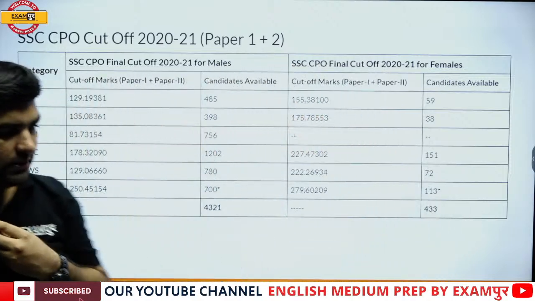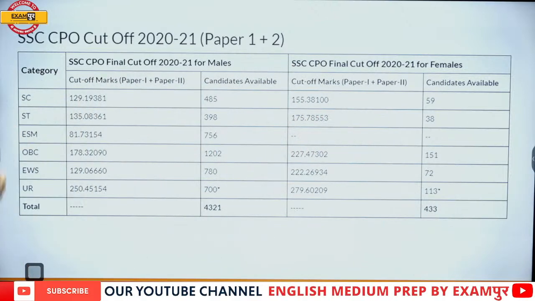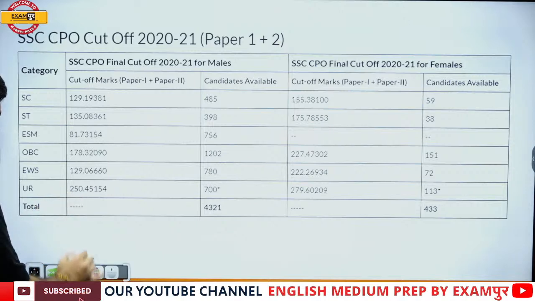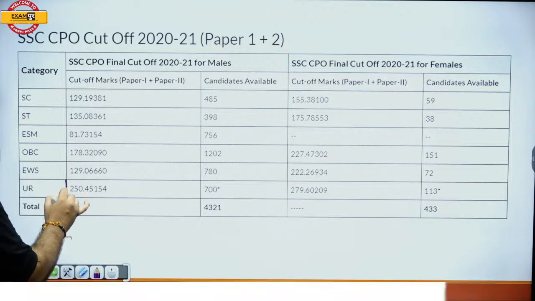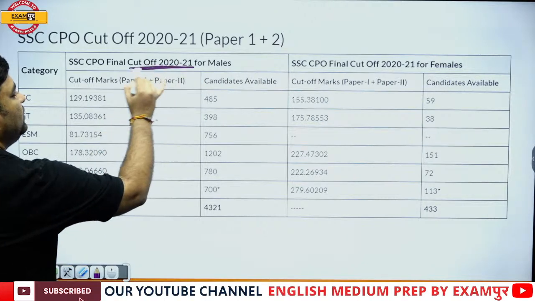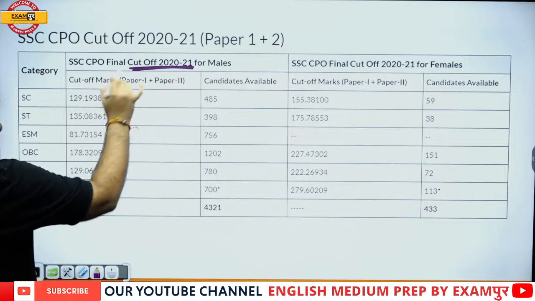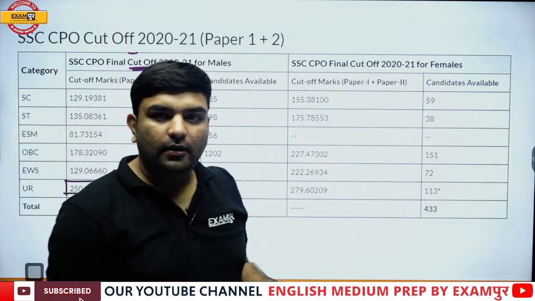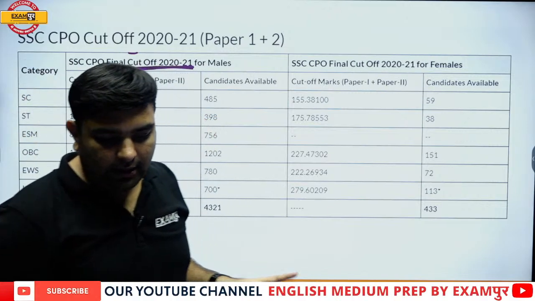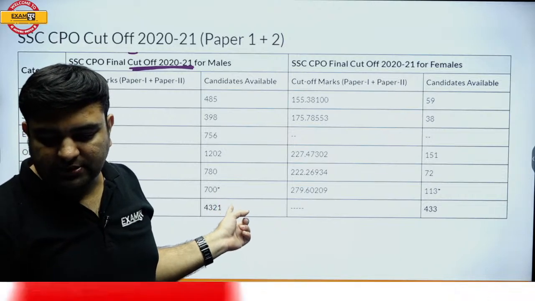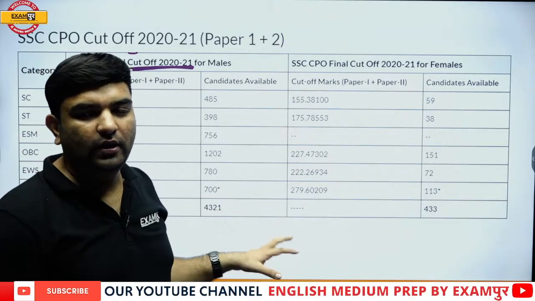After the tier 2, guys, the cutoff was this for 2021 final. But this 250 is not what, like, if you are above it, then you are getting a job.